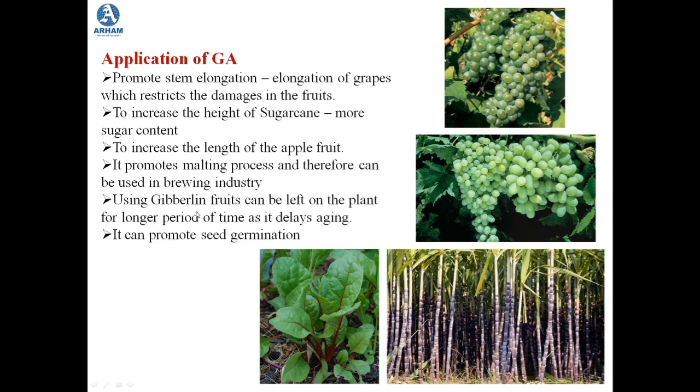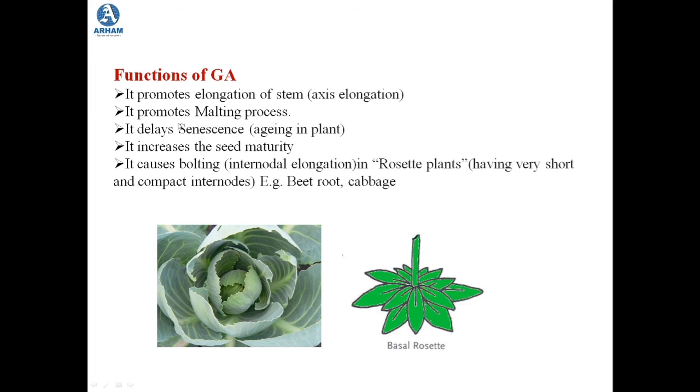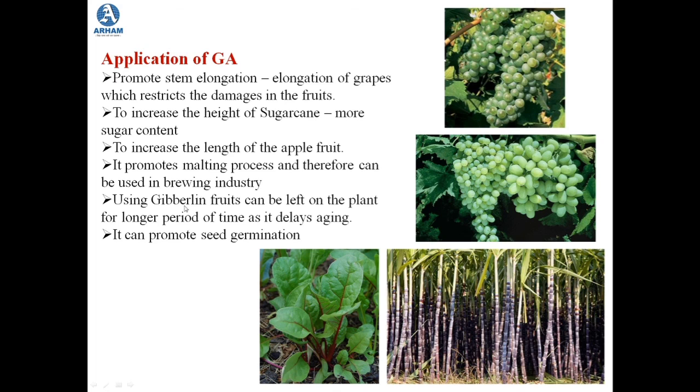Then it is used on the fruit. Using gibberellin, fruits can be left on the plant for a longer period of time, as it delays aging. As we studied in the functions, it delays the premature aging of the plant. So as it delays premature aging, if the fruits are treated with gibberellin, they can be left on the plant for a longer period of time.